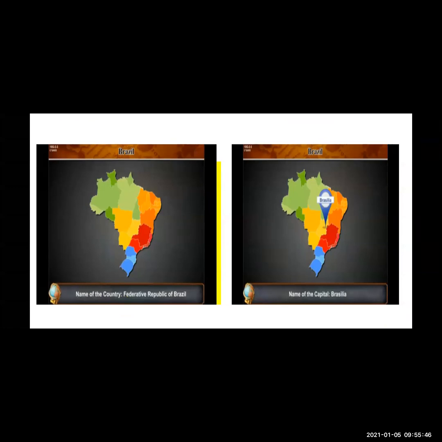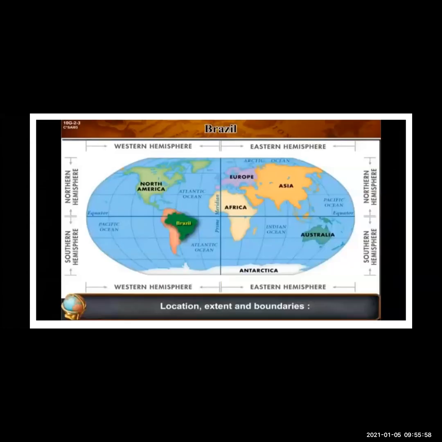Okay. So now we will see the country Brazil. Now the name of the country is Federative Republic of Brazil, and the capital of Brazil is Brasilia. Now you will see the location and boundaries of Brazil.